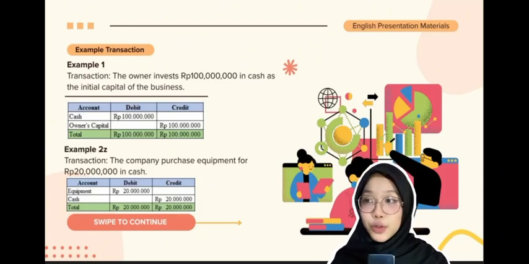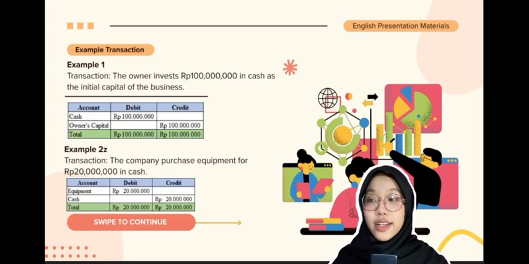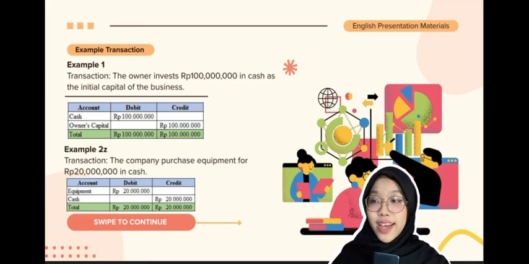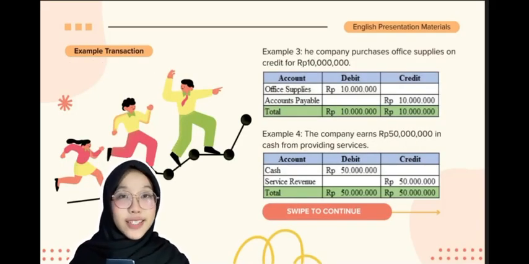In example 2, the company purchased equipment worth 20 million rupiah using cash. In this case, equipment increased, so it is debited, and cash decreases, so it is credited. The journal entry is debit equipment 20 million rupiah and credit cash 20 million rupiah. Notice that the total debit and credit remain equal. Now let's continue with two more examples.